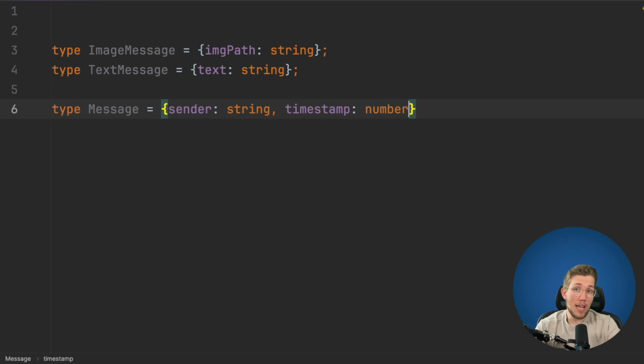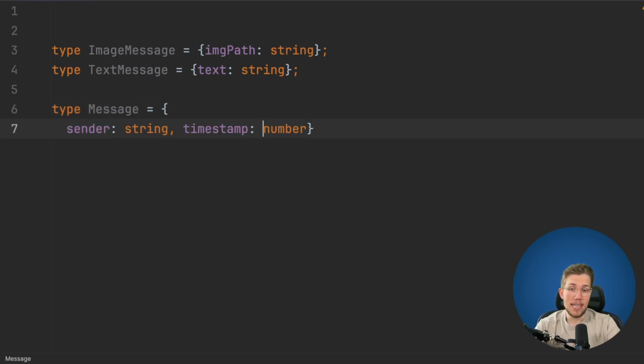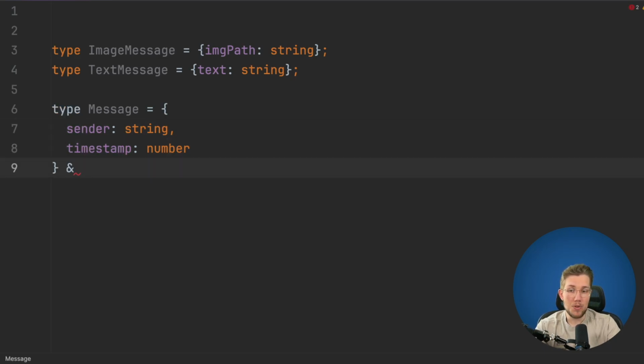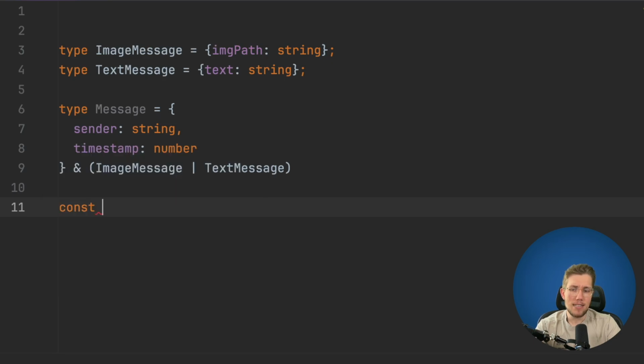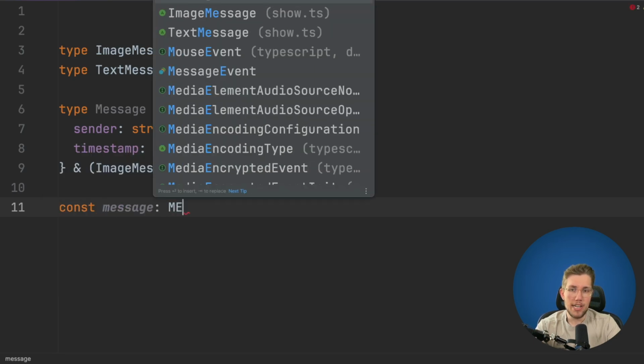So what we also want is that it is either an image or a text message. So only one of the two. So how can we do this? We say, okay, we have our intersection type. We want to have this basic type, and we want to have either an image message or a text message like this. Now let's check what happens if I create such a variable message here like this.